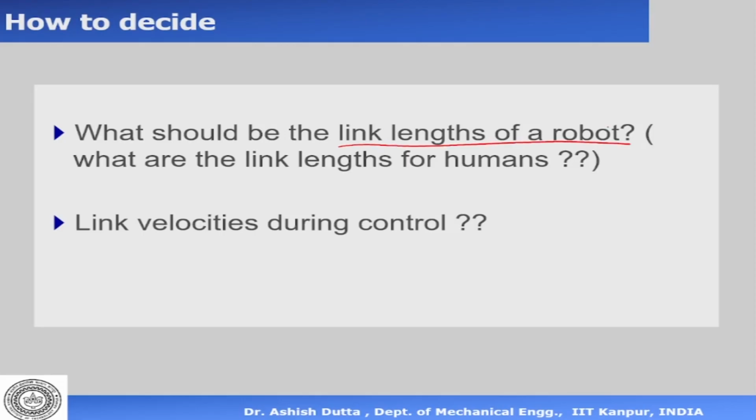Okay, we said that for a robot to pick up an object and keep it at some angle, it needs a minimum of 4 degrees of freedom. But if you want to keep the object at an angle, you may need 5, or you may need 6, or you may need higher degrees of freedom also. But what about the link lengths? So now let's try and answer this question: what should be the link lengths of a robot? And we can answer it very simply from here.